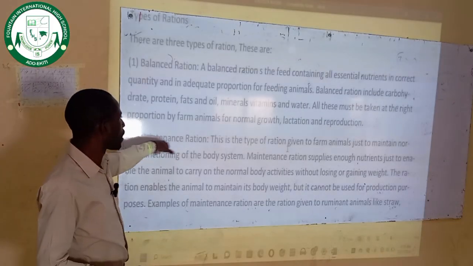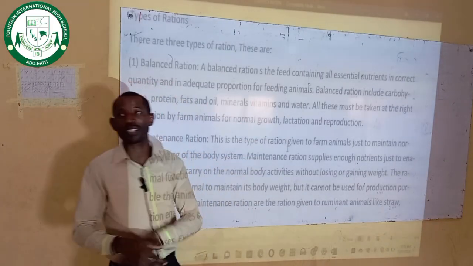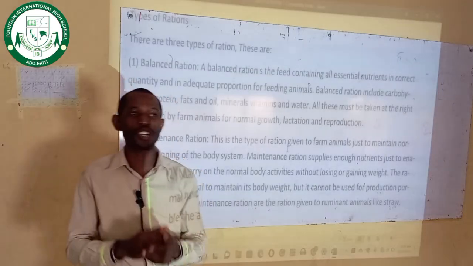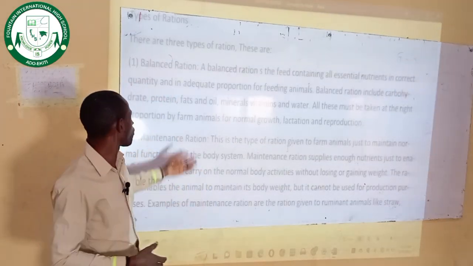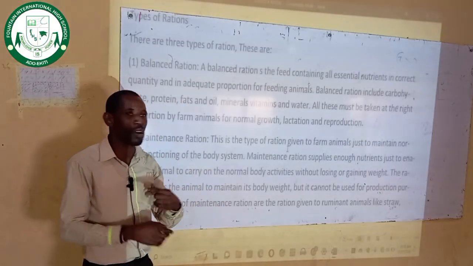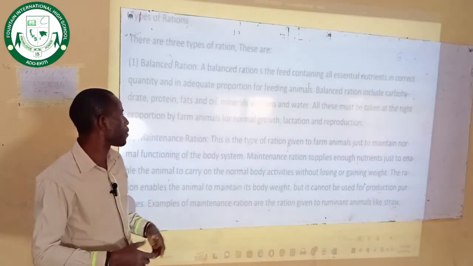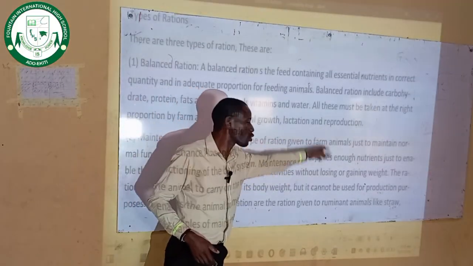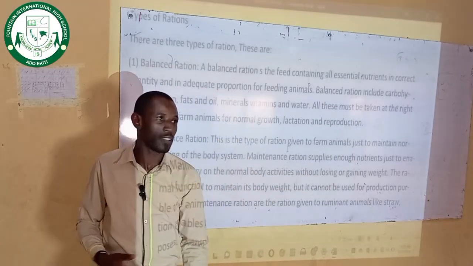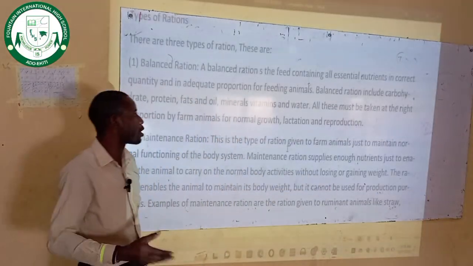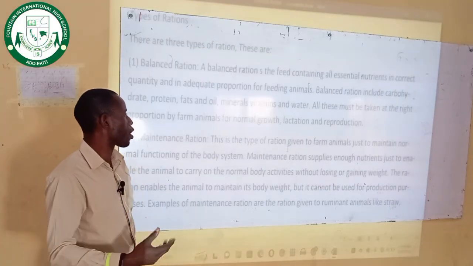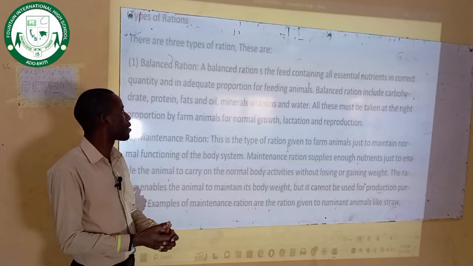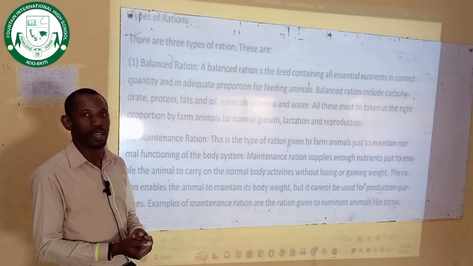Lactation: an animal that is lactating is giving breast milk to the young ones. Such an animal needs what? A balanced ration in order to aid the secretion and production of milk by this animal. For reproduction, the animal will be able to reproduce, produce young ones, lay eggs and what have you. So these are the reproduction activities that can be done by animals that warrant a balanced ration.